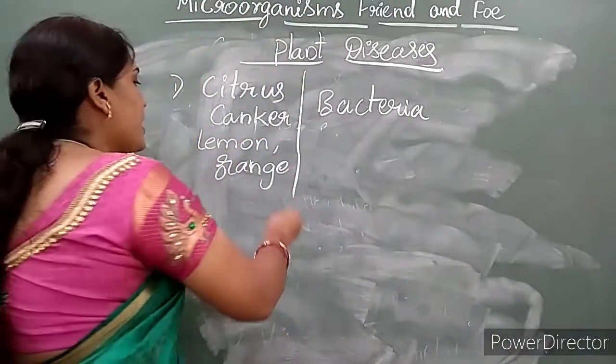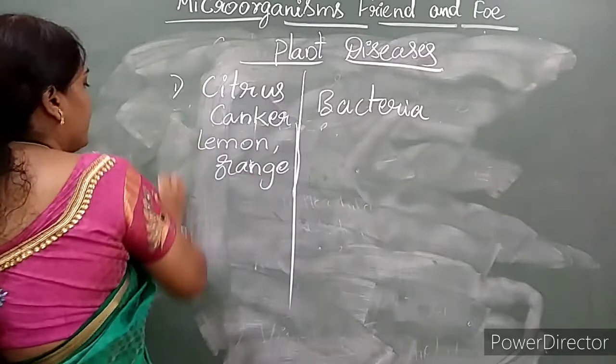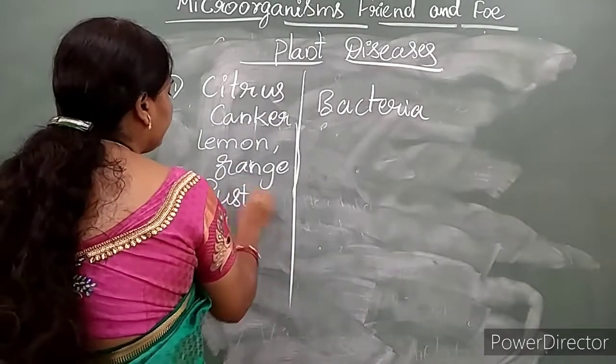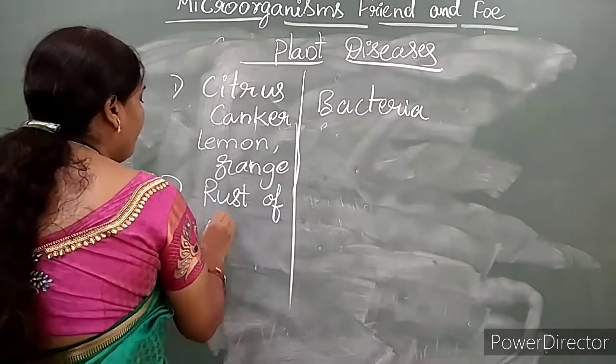And then next, this is the first one, and the next disease is rust of wheat.